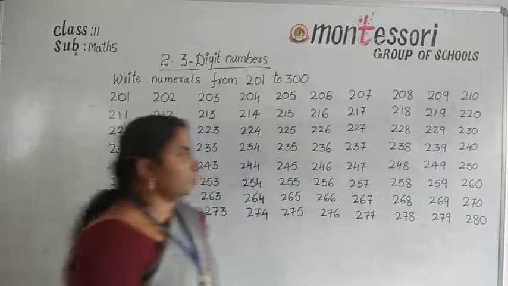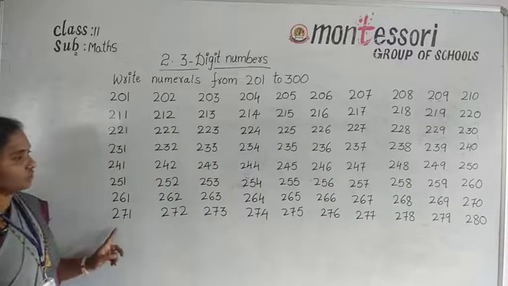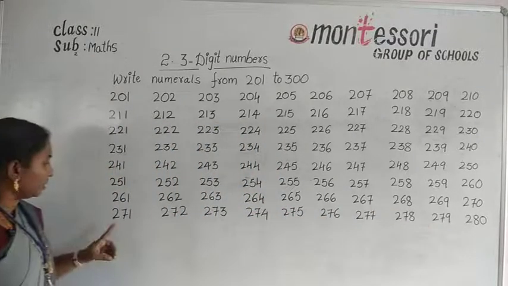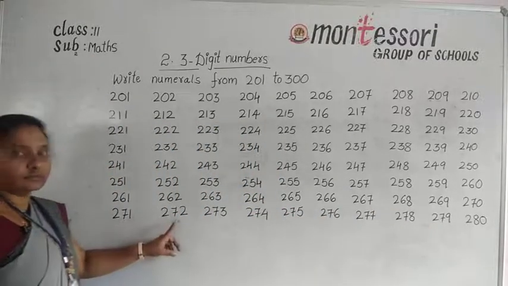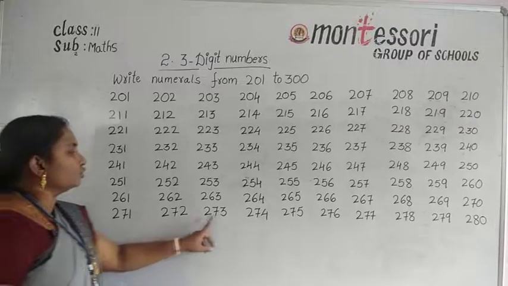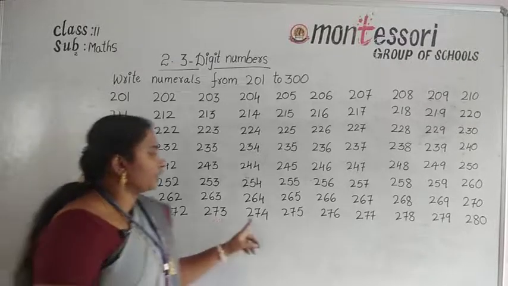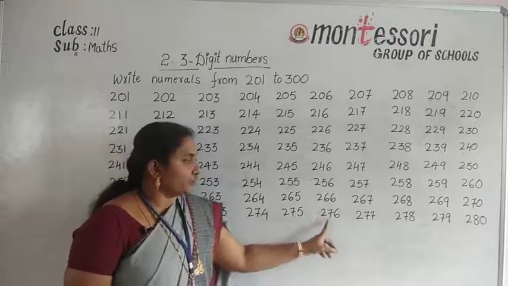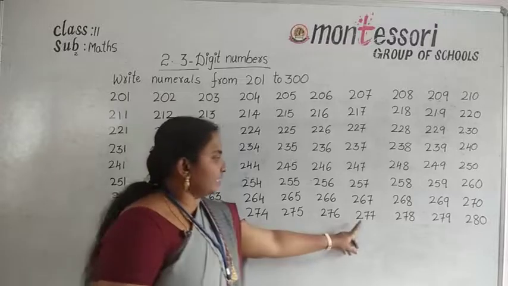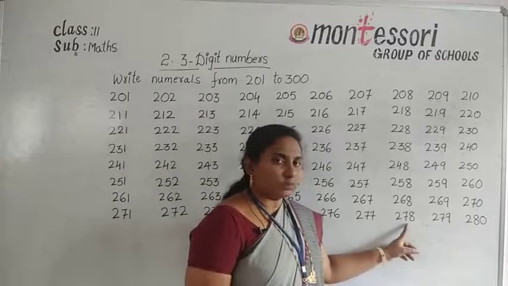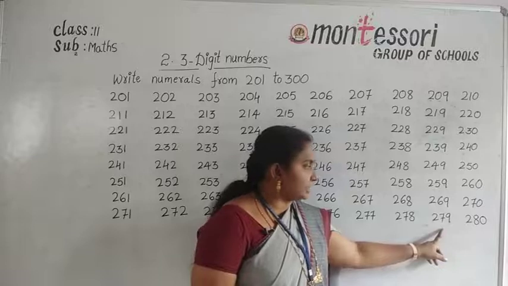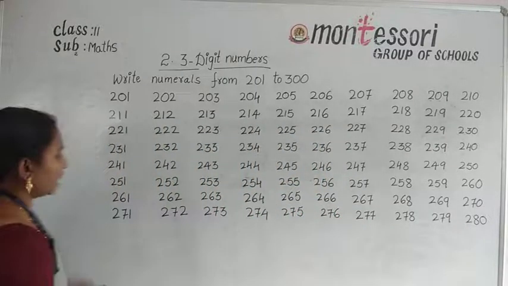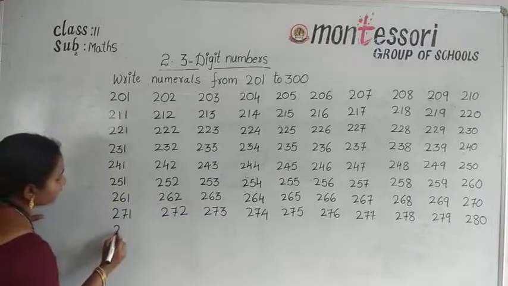Okay, these are the numbers from 271 to 280. So what are the numbers? 271, 272, 273, 274, 275, 276, 277, 278, 279, 280.